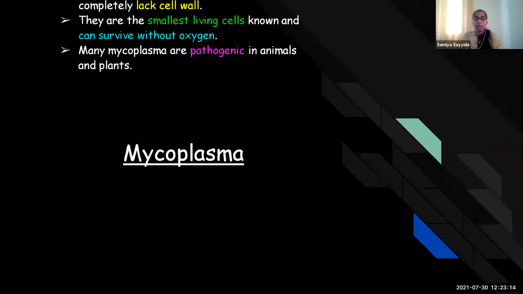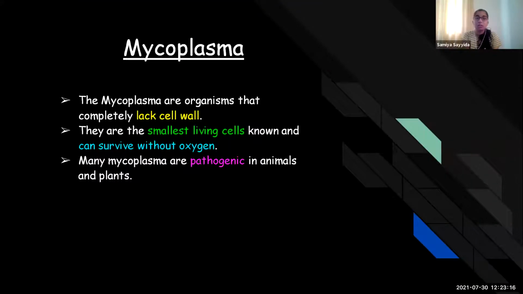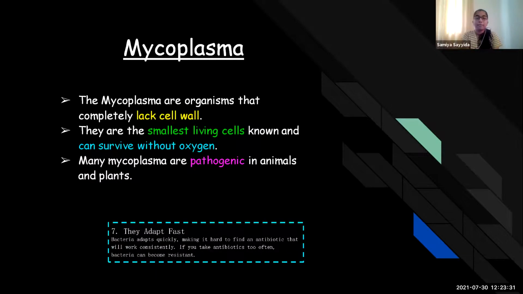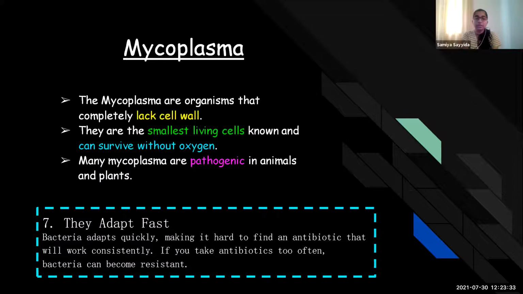Now we'll see about mycoplasma. Mycoplasma completely lack a cell wall, and they're the smallest living cells ever known, and they can also survive without oxygen. Many of the mycoplasma are pathogenic. Then, bacteria adapt quickly to any environment. Like if you are using a particular antibiotic for a longer time, that bacteria will get resistant to it and it will be no longer useful.